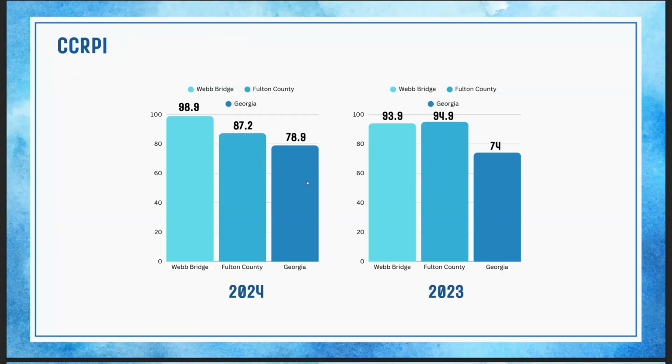Here is our CCRPI data for the years 23 and 2024. We have it broken down into 3 different categories for Woodbridge, Fulton County, and Georgia. And you can pretty much see that we are consistently high here at Woodbridge. In 2023, Fulton County had an excellent year, and Woodbridge actually did a little bit lower, but you can see in 2024, Woodbridge did completely phenomenal with a 98.9 compared to Fulton County's 87 and Georgia's 78.9. So we have terrific CCRPI results.